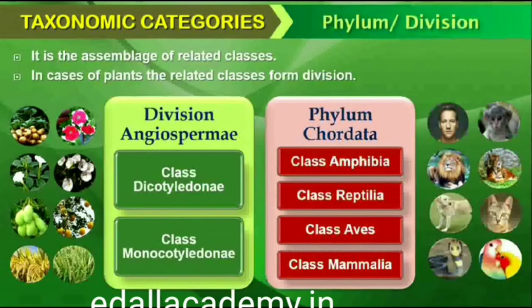1.3.6 Phylum. Classes comprising animals like fishes, amphibians, reptiles, birds along with mammals constitute the next higher category called phylum. All these, based on the common features like presence of notochord and dorsal hollow neural system, are included in phylum Chordata. In case of plants, classes with a few similar characters are assigned to a higher category called division.